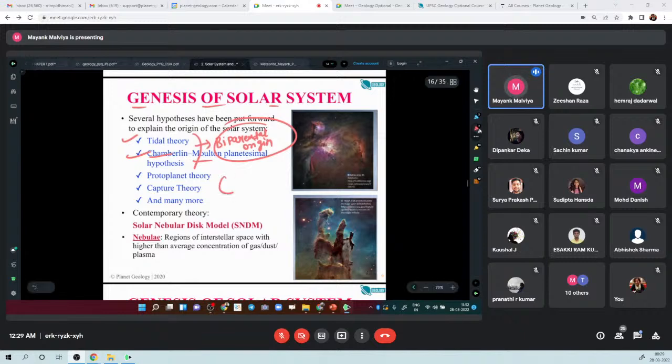So what is the basic concept of this? There was an ancient sun, and there was another star. When this star approached the sun, it led to distortion due to gravitational pull, on the surface of the sun.